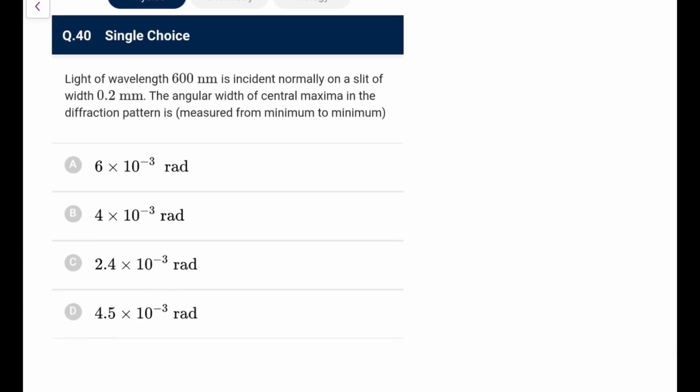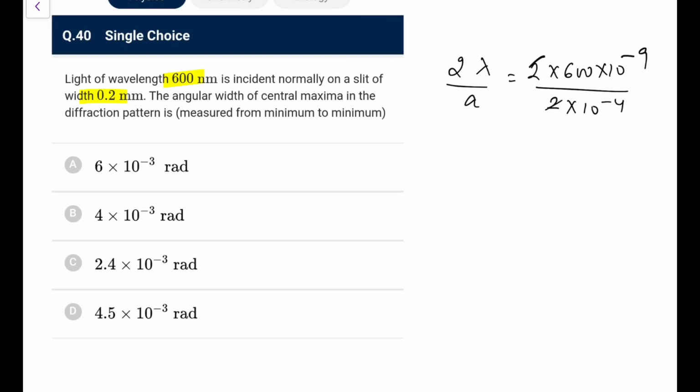Now, light of wavelength 600 incident normally on a slit of width this, then the angular width of central maxima in the diffraction pattern you directly know is angular width is 2 lambda by a. 2 into 600 into 10 to the power minus 9, this is 2 into 10 to the power minus 4. So what it is, 6 into 10 to the power minus 3. So this is 6 into 10 to the power minus 3 radian. I'll go for option A here.